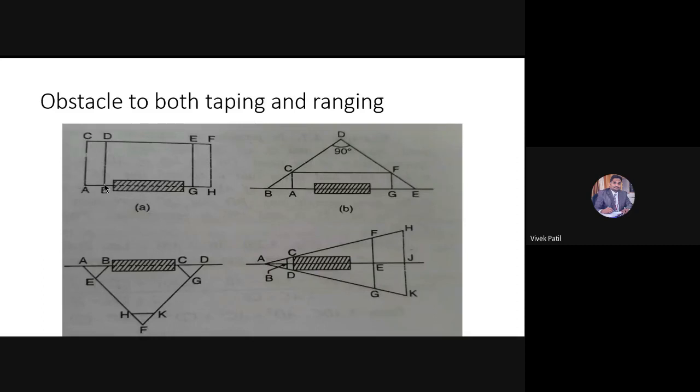Similarly, from B point also, I will drop a perpendicular to the line AB at a point D, such that whatever the distance AC is, the same distance will be BD. Once I have obtained these two points C and D, I can join the line CD. If I join the line CD, can I prolong this line?